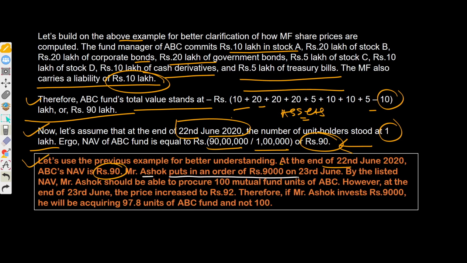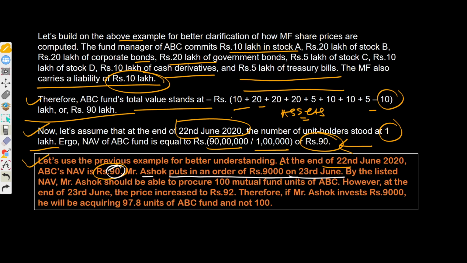Ashok puts in an order of 9,000 on 23rd of June. If you send an order through a broker today to purchase mutual fund units, what price will you receive? On 22nd June the price was 90 rupees.